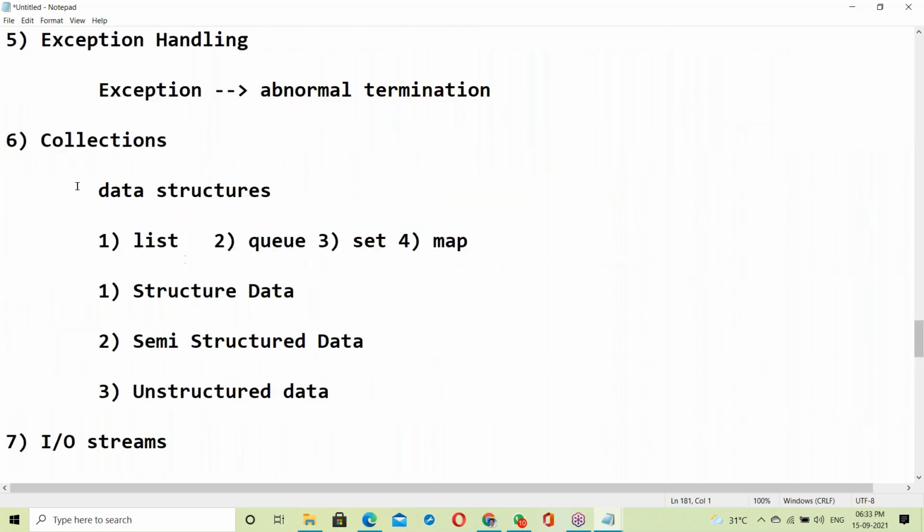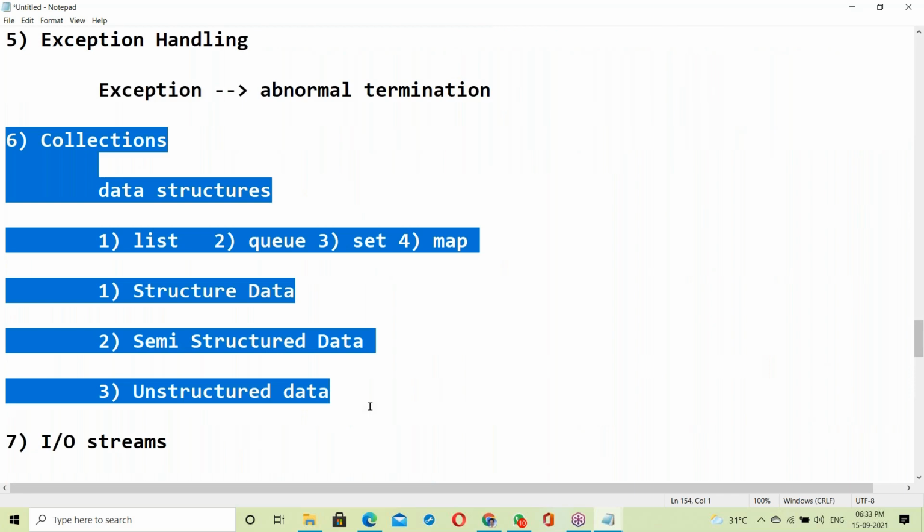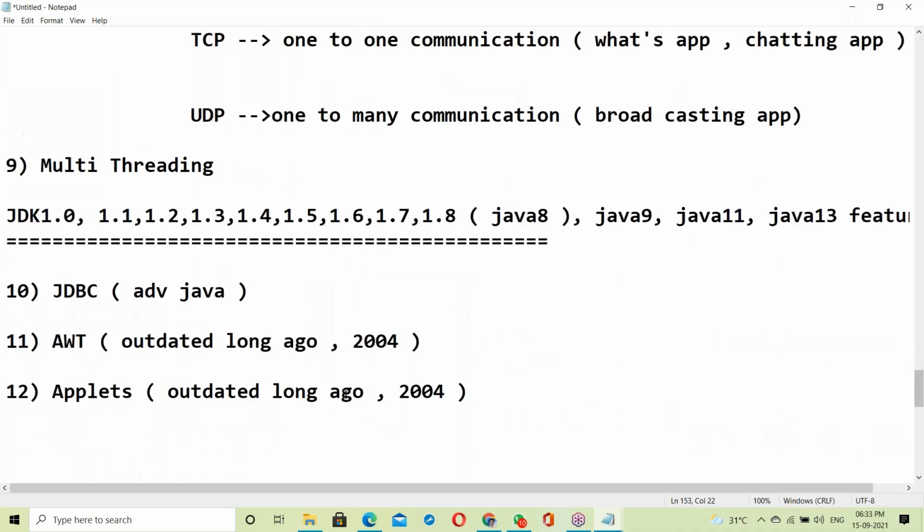Main focus is on collections. Without collections, no interviews. Even people with 10 years of experience will compulsorily be asked about collections. Very, very important. Without collections, no project. This is my favorite topic, with more focus here because it is required in real-time projects. So this is our syllabus.